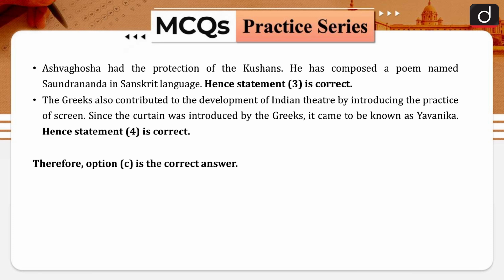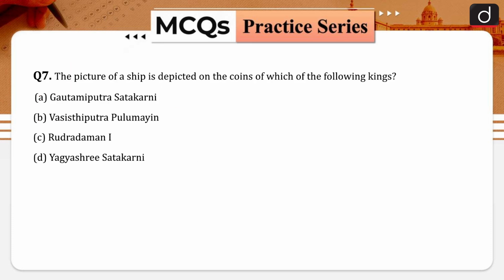Ashvaghosha had the protection of Kushans. He has composed a poem named Saundarananda in Sanskrit language. So you need to know the language of the poetries also. And the Greeks also contributed to the development of Indian theatre by introducing the practice of the screen. This is very much important. Since the curtain was introduced by Greeks, it is known as Yavanika. So Yavanika is the curtain and the Greeks introduced the screen. Coming to the next one.